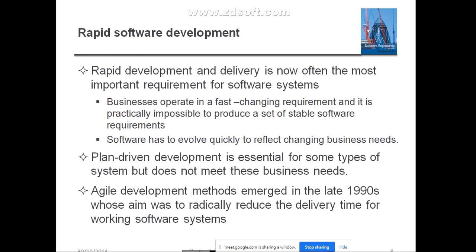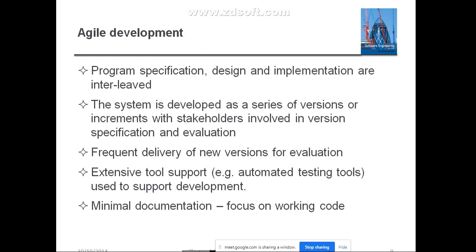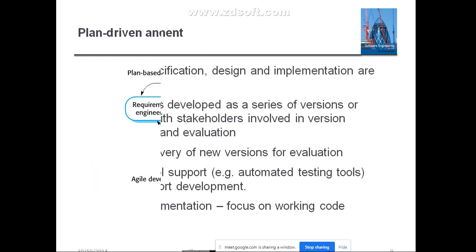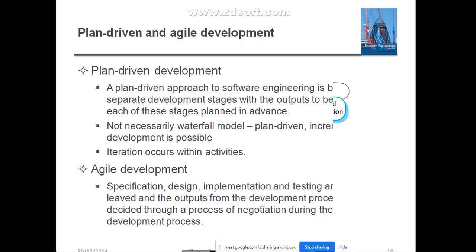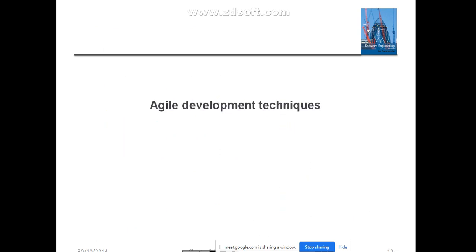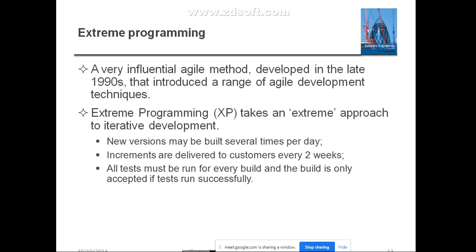Then after that, we started with two different kinds of software development techniques, right? One is plan driven and the second one is agile development. How exactly these two techniques differ, we have seen in the last class in a diagrammatic manner, and we have seen exactly what the difference is between plan-driven and agile software development. I hope it is clear, guys, till this point.